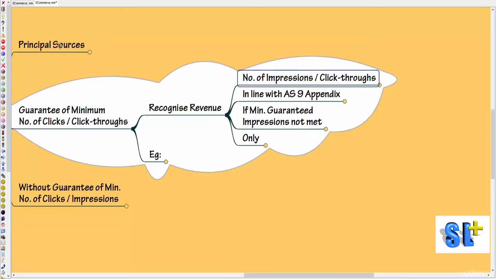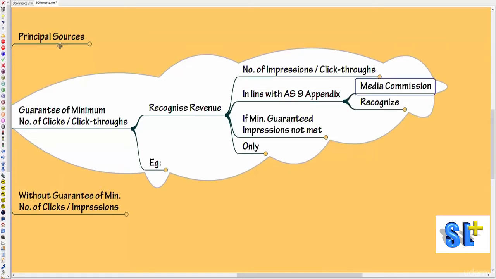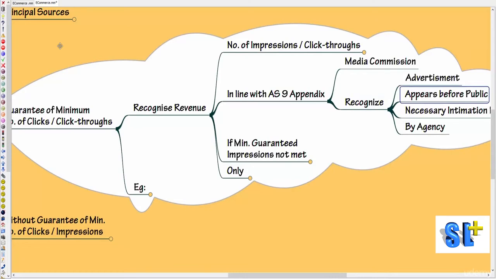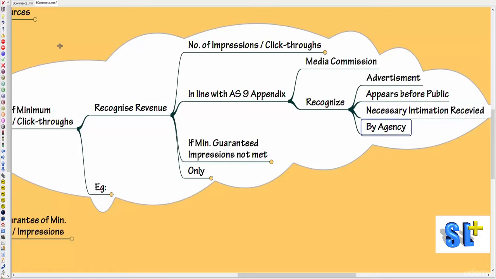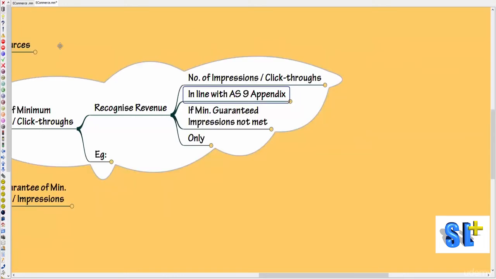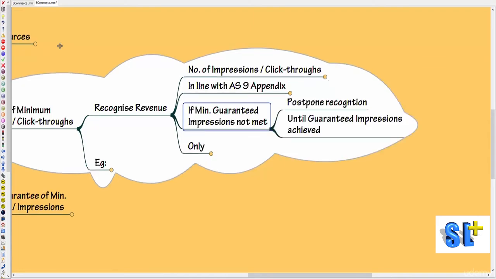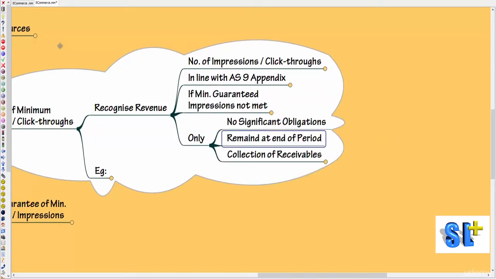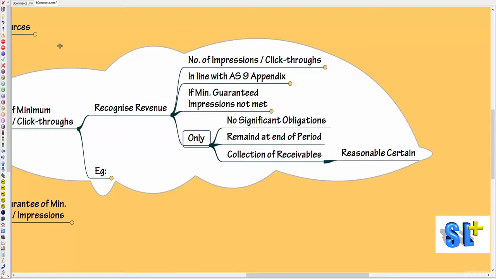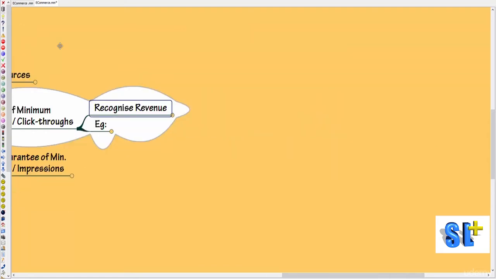This is also in line with Accounting Standard 9 Appendix, because there it was mentioned that media commission should be recognized when the advertisement appears before the public and the necessary intimation is received by the agency. If the minimum guaranteed impressions are not met, then we have to postpone the recognition until the guaranteed impressions are achieved. We can recognize the revenue only when there are no significant obligations remaining at the end of the period and collection of the receivables is reasonably certain. So this is the revenue recognition criteria.